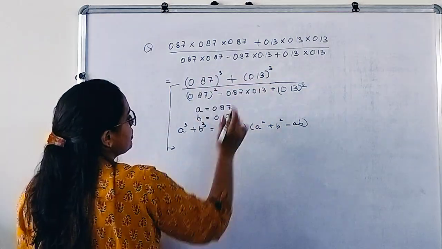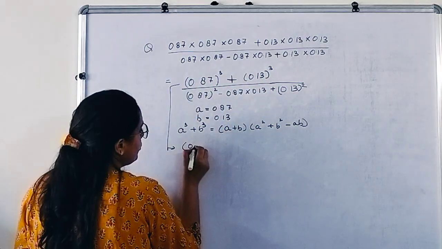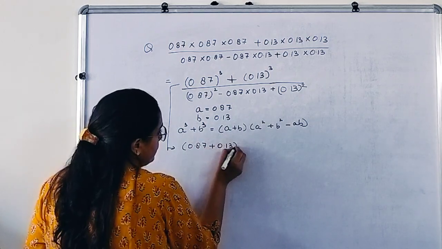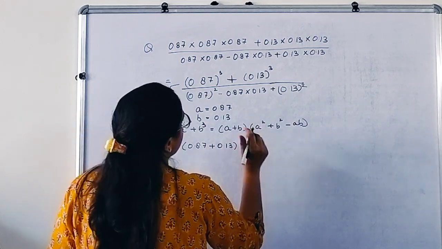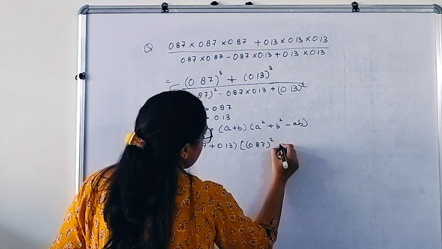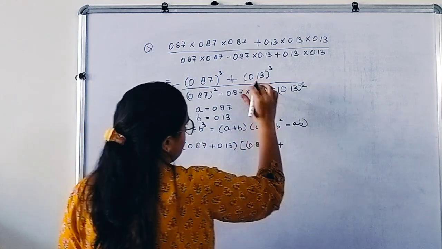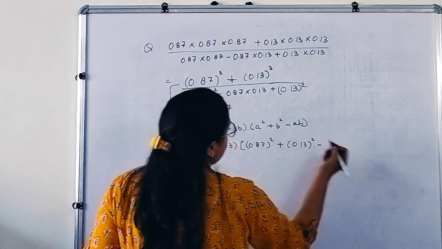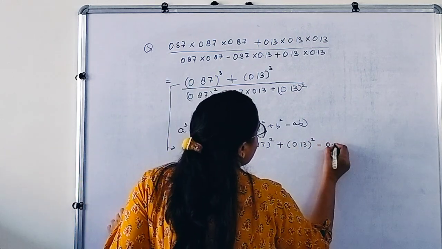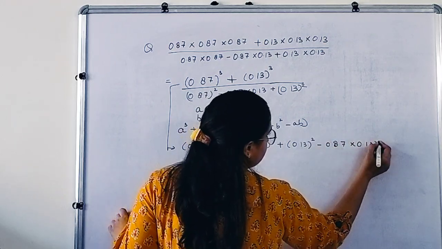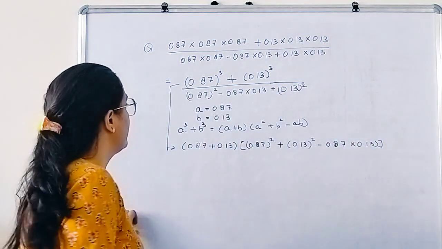So a cube plus b cube is equals to a plus b, that means 0.87 plus 0.13, then a square, that is 0.87 square plus b square, that is 0.13 square minus ab, that is 0.87 into 0.13, right?